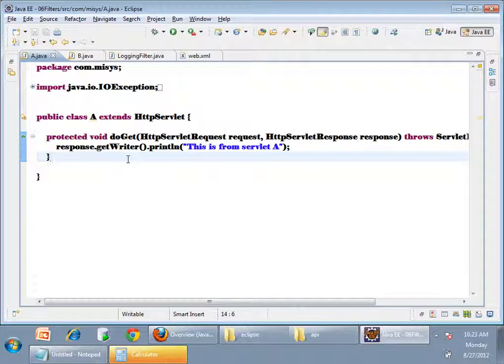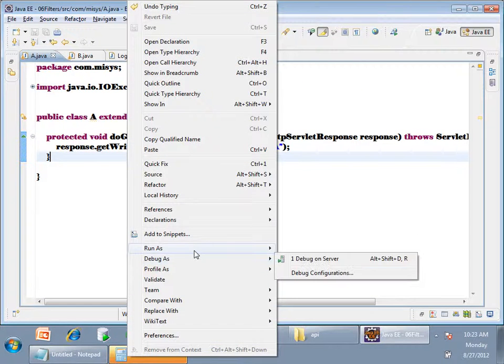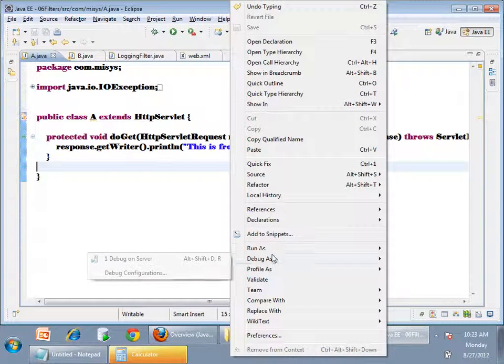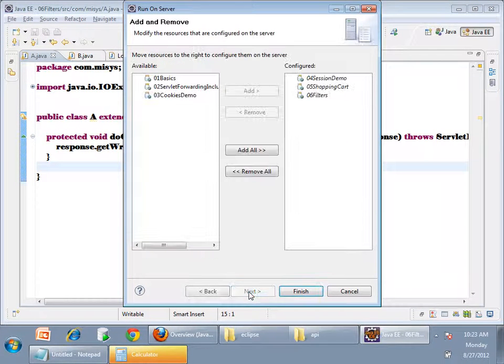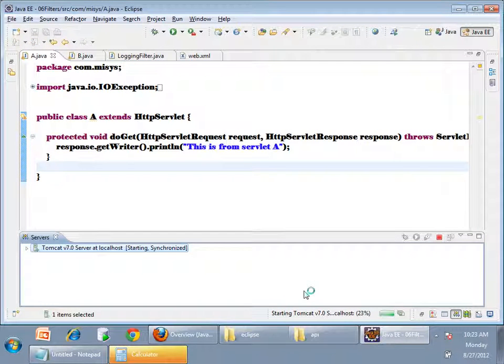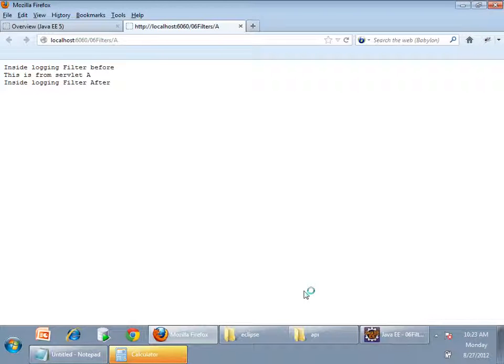Okay, let's see what will happen. Run as. I'll explain the whole logic once it runs. See, are you seeing "inside logging filter before"? This is the servlet here, right? What happened? I gave a request to /a.